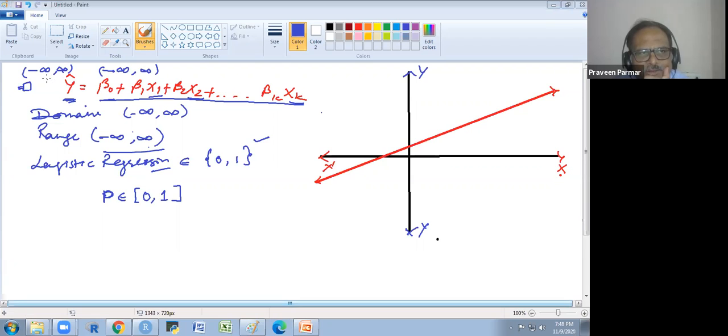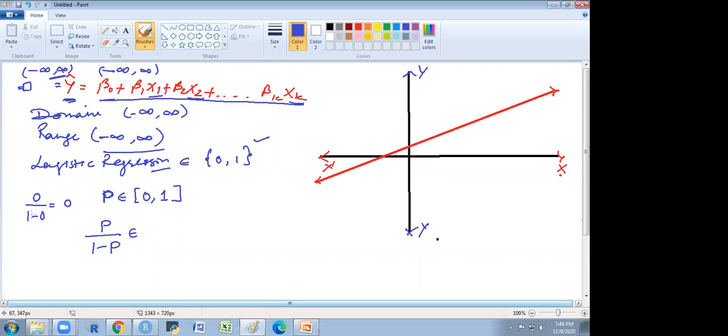But I want to approach here so I could substitute this y cap with that particular thing. Now I want to do one thing, p over 1 minus p. What will this belong to? If I put p as 0, what do I get? 0.